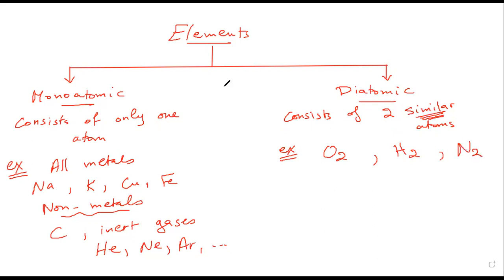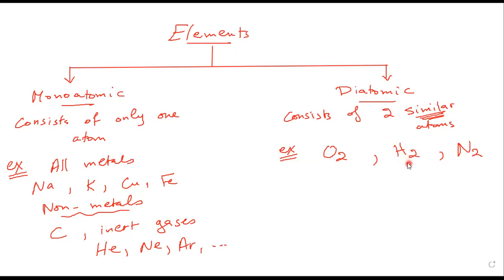You will see that in all these elements, every two similar atoms are bonded together chemically by a chemical bond, so that the oxygen that we breathe in does not consist of only one oxygen atom, like in these monoatomic elements. No, it consists of two oxygen atoms that are bonded together chemically to form the oxygen diatomic element.